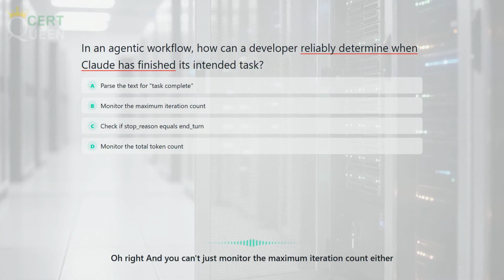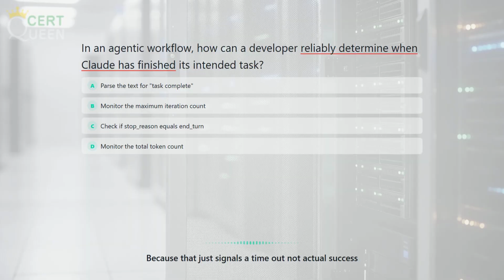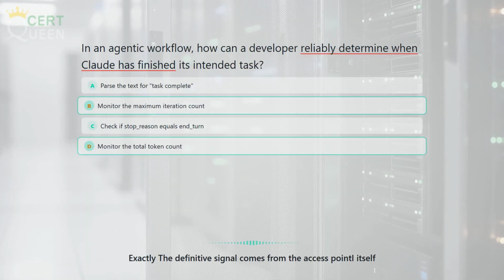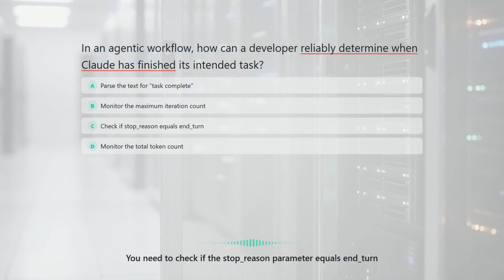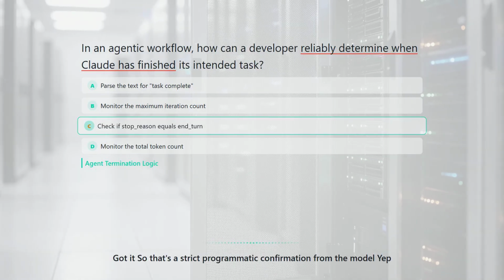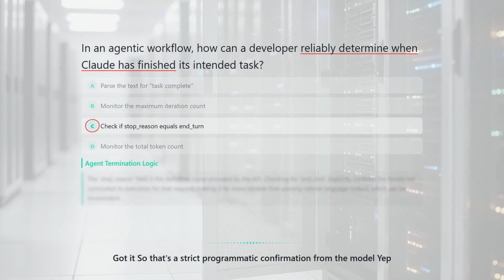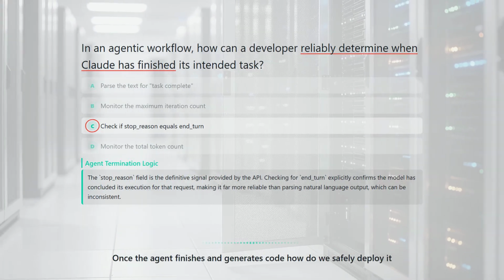Oh, right. And you can't just monitor the maximum iteration count either, because that just signals a timeout, not actual success. Exactly. The definitive signal comes from the API itself. You need to check if the stop reason parameter equals end turn. Got it. So that's a strict programmatic confirmation from the model. Yep. Once the agent finishes and generates code, how do we safely deploy it?